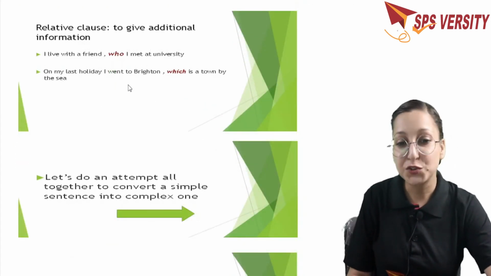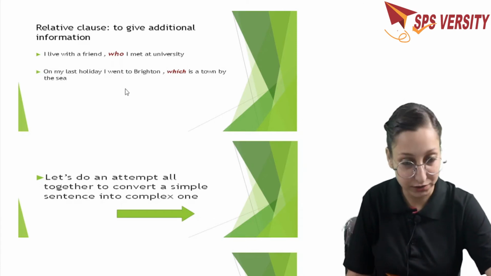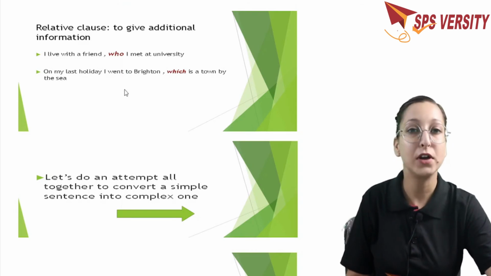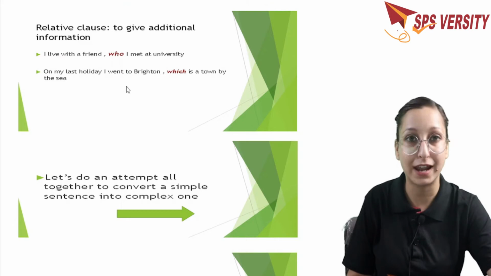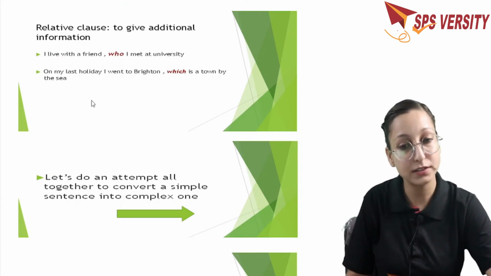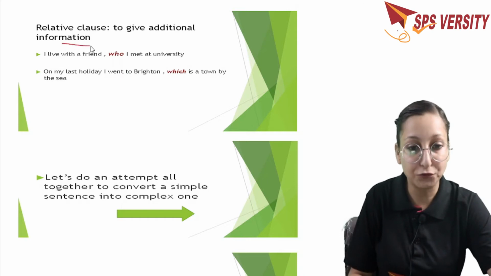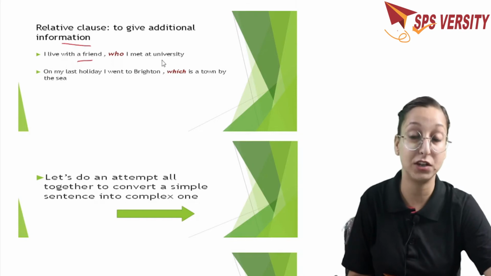Okay guys, so next we are going to check out another method of writing a complex structure. Like I told you, there is one pattern by use of subordinating conjunction, and there is another pattern that is by using relative clause here. What is relative clause? Now let's have a look. So relative clause is used to give additional information. For example, I live with the friend, comma, who I met at university.